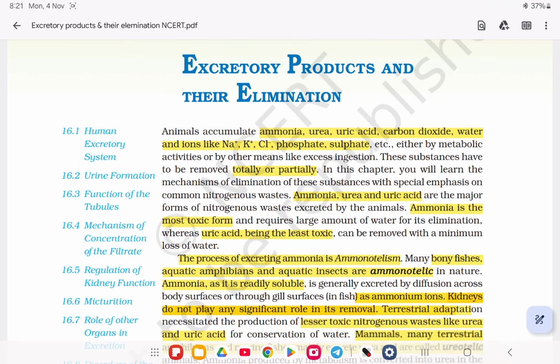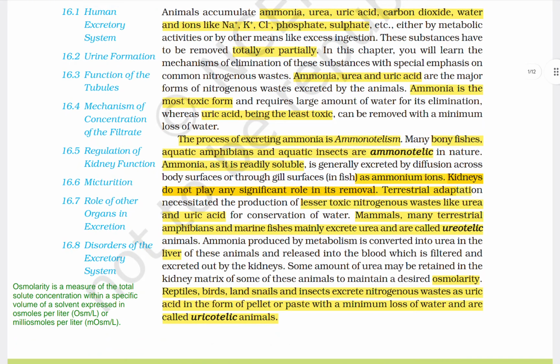Now, see this one, what it is said. You can see mammals, many terrestrial amphibians, marine fishes excrete urea, ureotelic, and here liver plays an important role, and here the term osmolarity is given. Osmolarity means it is the measure of the total solute concentration within a specific volume of a solvent expressed in osmoles per liter or milliosmoles per liter.